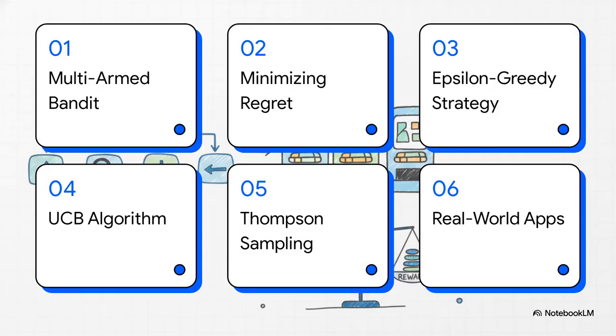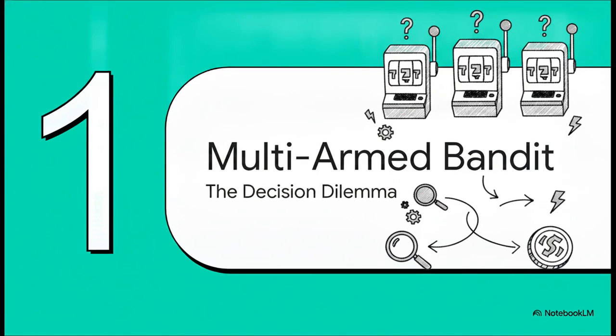Okay, let's quickly run through our roadmap. We'll kick things off with the multi-armed bandit problem. Define and minimize regret, and then check out 3 key strategies: epsilon greedy, UCB, and Thompson sampling. Finally, we'll wrap up with some real-world applications. Section 1, the multi-armed bandit problem.